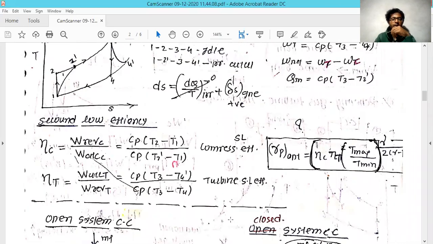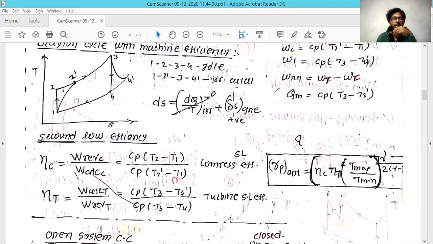They used to give the mechanical efficiency of this turbine and compressor, and ask you to find the temperature of any particular stage. But in some conditions they ask you to calculate the mechanical efficiency of these two machines. So in this condition, just keep in mind this TS diagram.